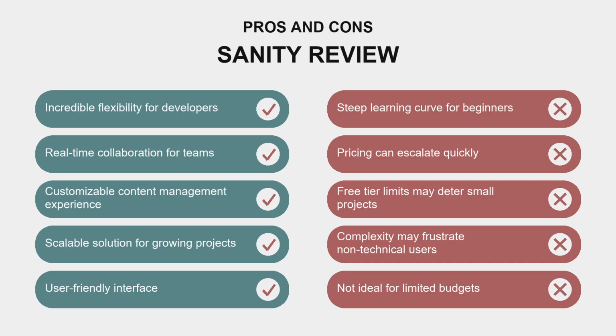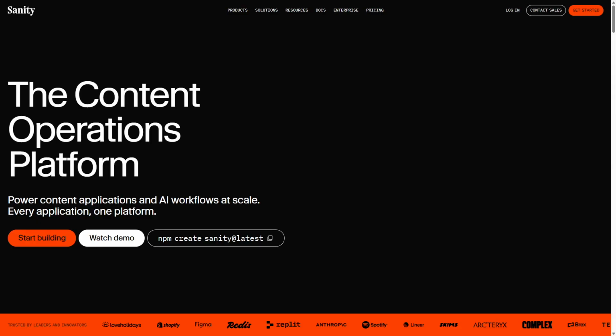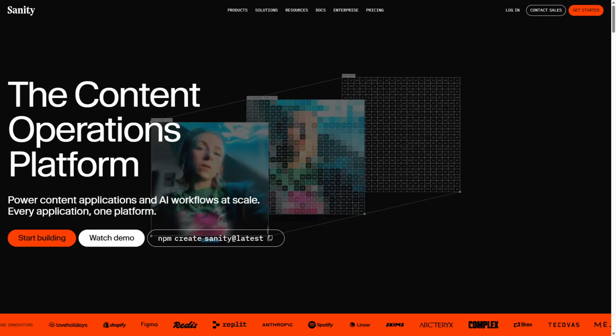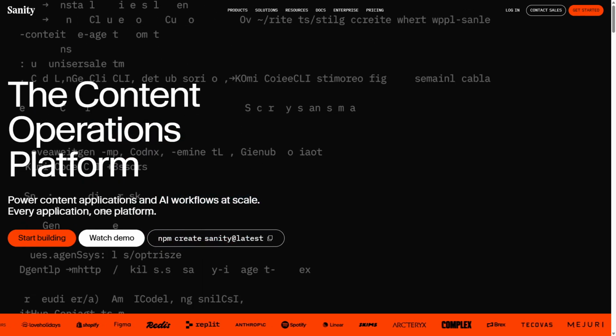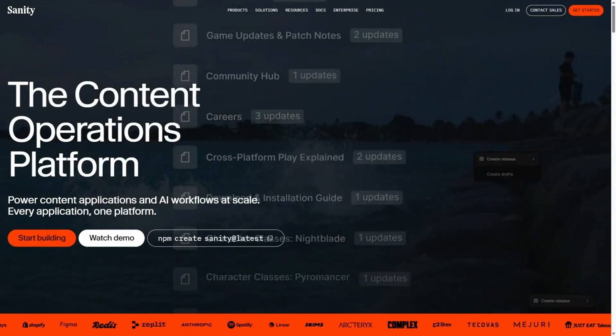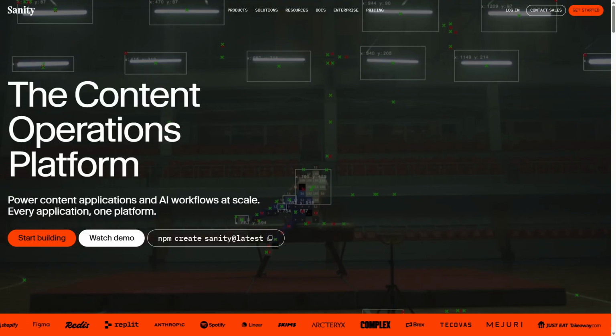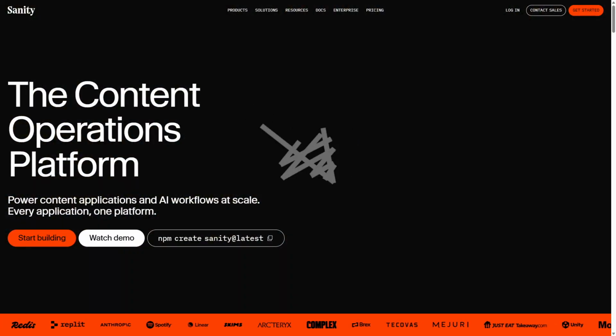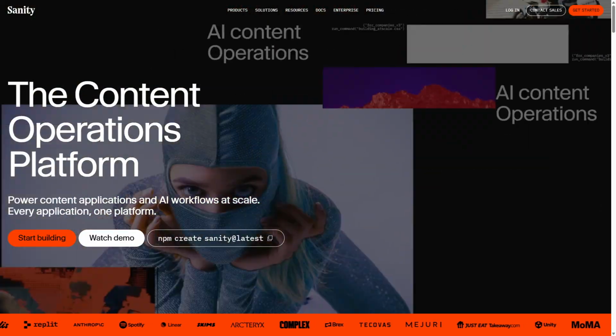But if you're a developer or a larger team that needs a robust, scalable solution, Sanity could be worth considering. In conclusion, Sanity is a powerful headless CMS that offers great flexibility for developers and teams looking for collaborative tools. However, it may not be the best fit for everyone, especially those just starting out or with limited budgets. If you're ready to dive into a more complex but rewarding CMS, it's definitely worth a try.